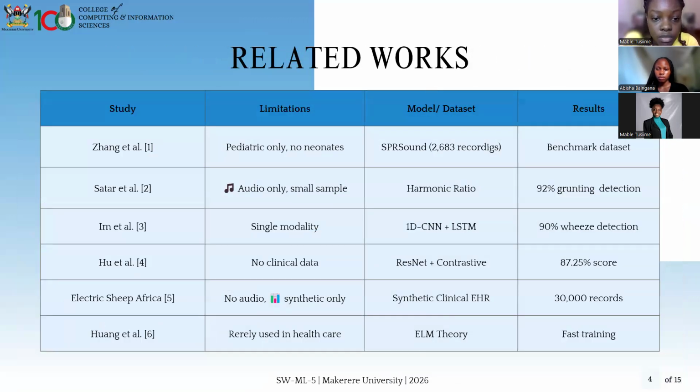So these are some of the related works that we looked at as we were making our research. Zhang et al. was pediatric only, with no neonate data. Sata et al. was audio only and had a small sample size. Im et al. had a single modality, so it was working with one model type. Hugh et al. had no clinical data. Electric Sheep Africa had no audio, it was synthetic data only. And Huang et al. is rarely used in healthcare.